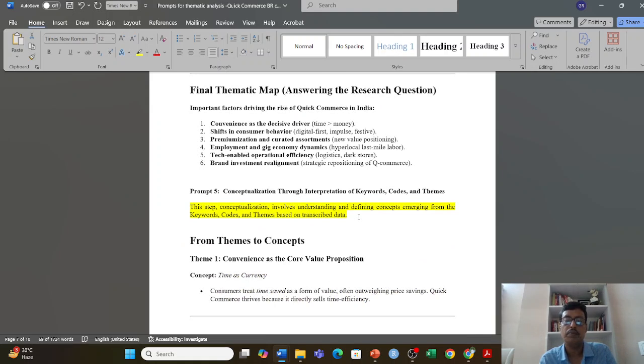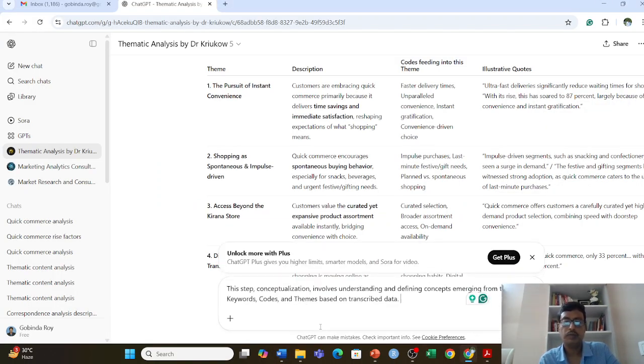The next step is the concept. At this stage we need to understand the definition of a concept, which emerges from the keywords, codes and themes, and it is visible on the top. You can see it here. It starts from the codes, which give you the themes, and these codes are merged into a particular theme.